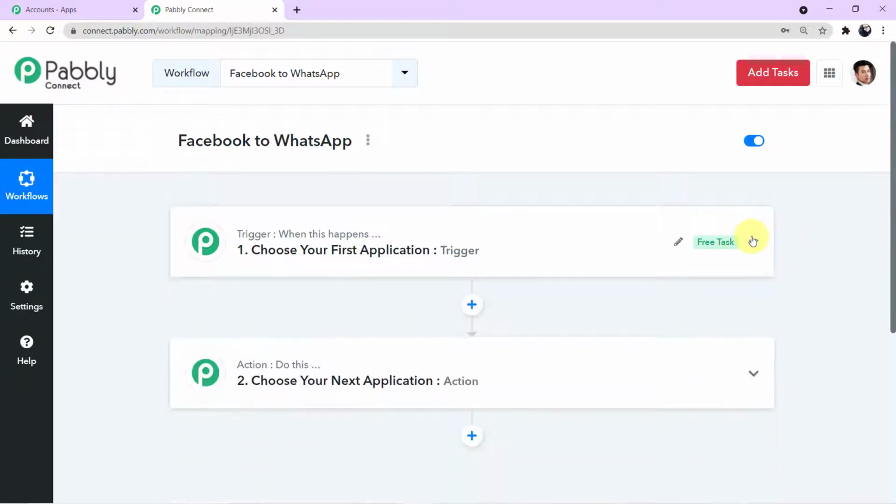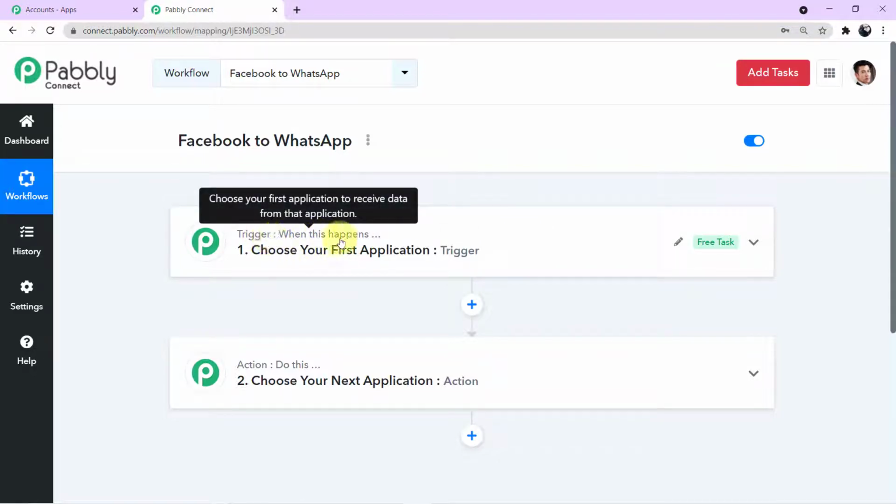Okay guys, as you can see on my screen, we have entered the workflow. Here you can see the name of the title which I have given, Facebook to WhatsApp. Now let me tell you the workflow which we are making today, this particular workflow, I'll add the link of the same workflow in my description box. So you can go and click on the link and you can clone the same workflow into your free Pabbly Connect account. So don't forget to go and check.